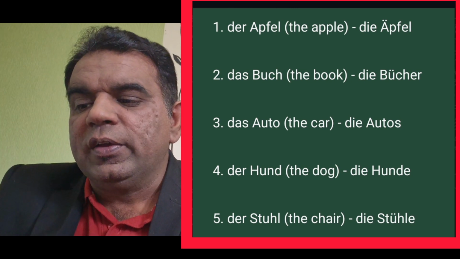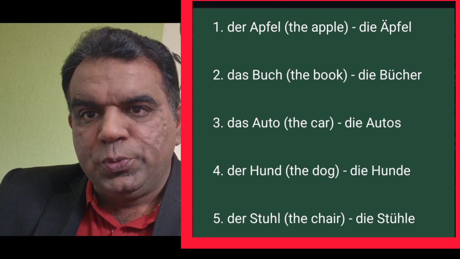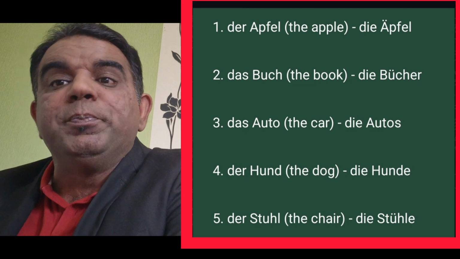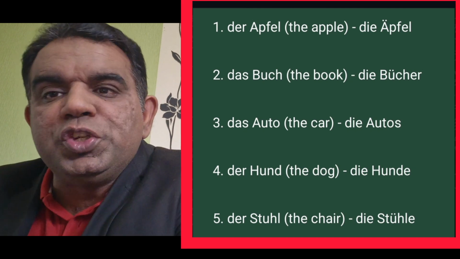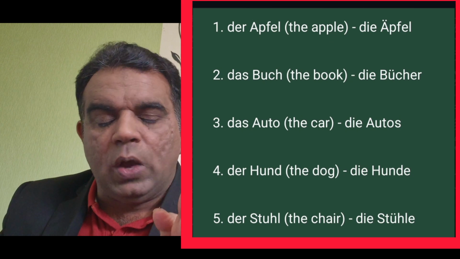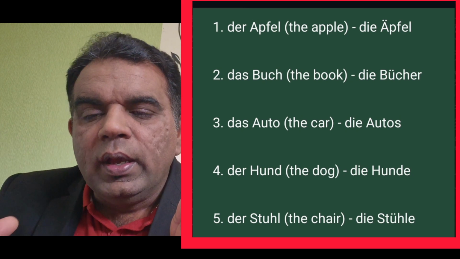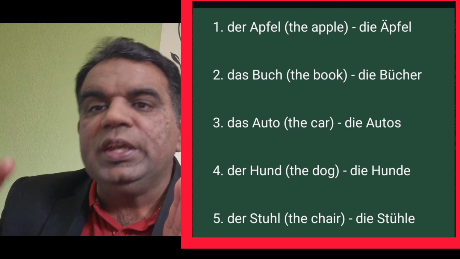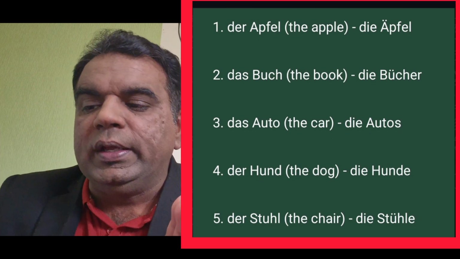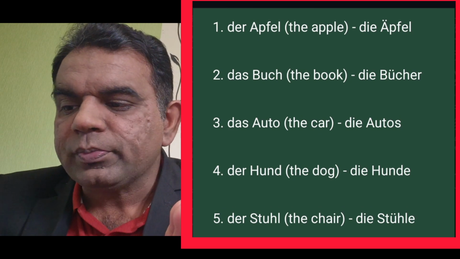Okay, look at the second one. Das Buch. In plural, we say die Bücher, the books. In singular, nouns take der, die or das, but in plural we write only the article die.